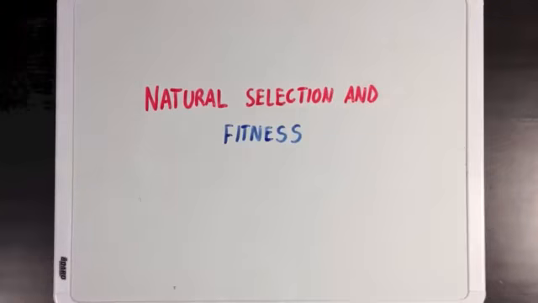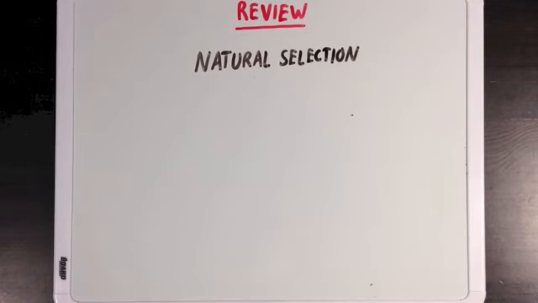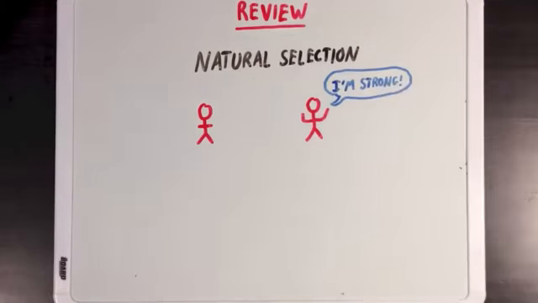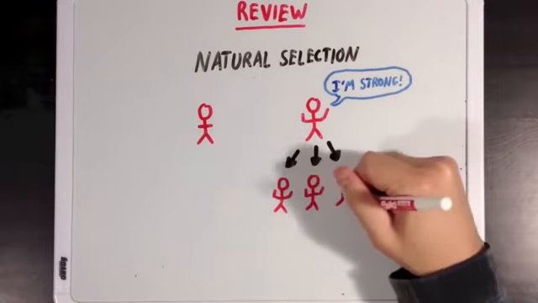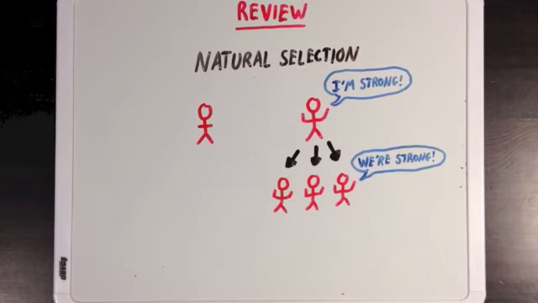So we're going to talk about the concept of fitness and how it relates to natural selection. But first, let's go over what natural selection is. If you have a member of a population that has a special genetic trait like being really strong, then that person is more likely to live to an age where he or she can reproduce and pass on that special trait to offspring. Now, this example only really deals with surviving until the age where reproduction is possible, and doesn't really deal with the person's ability to actually reproduce once it gets to that age.